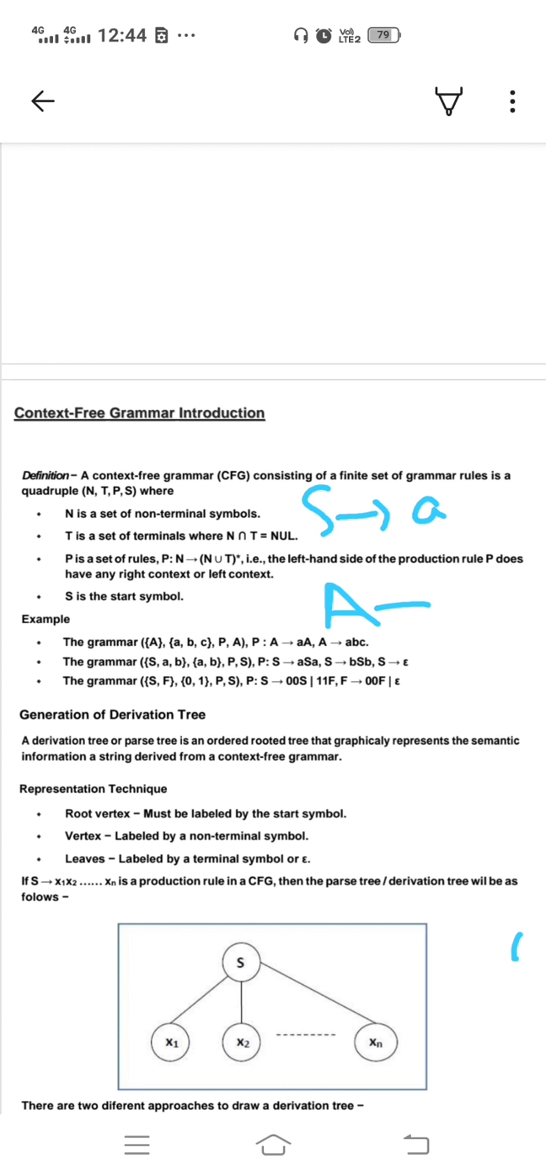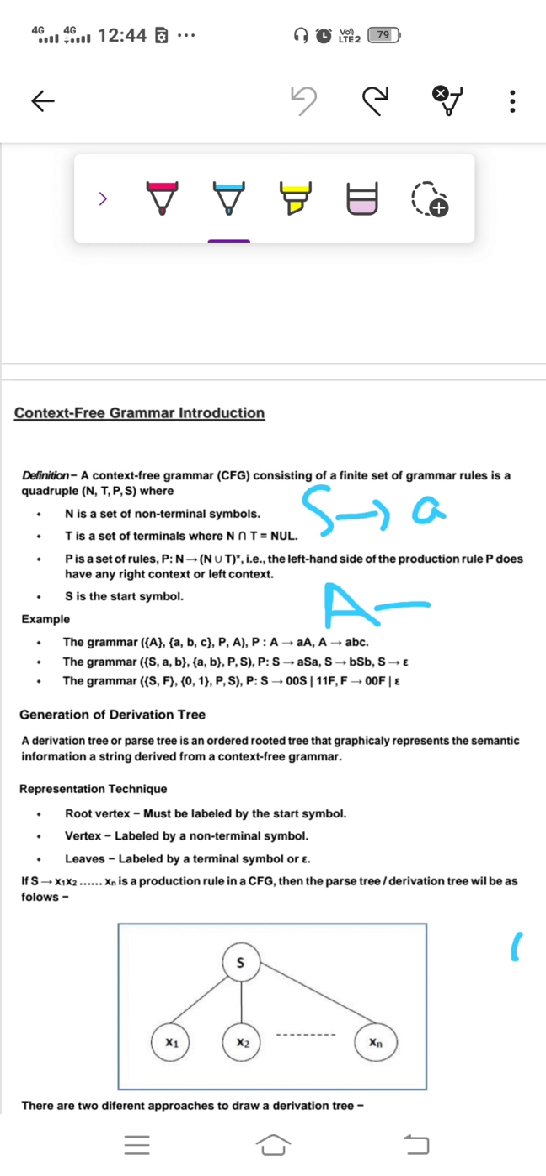P is what? P is a set of production rules represented by N tends to (N union T) star, as represented here. Okay. And what is S? S is the start symbol.